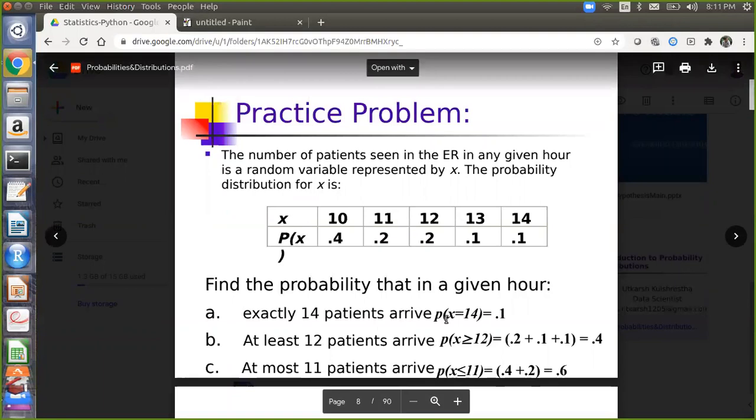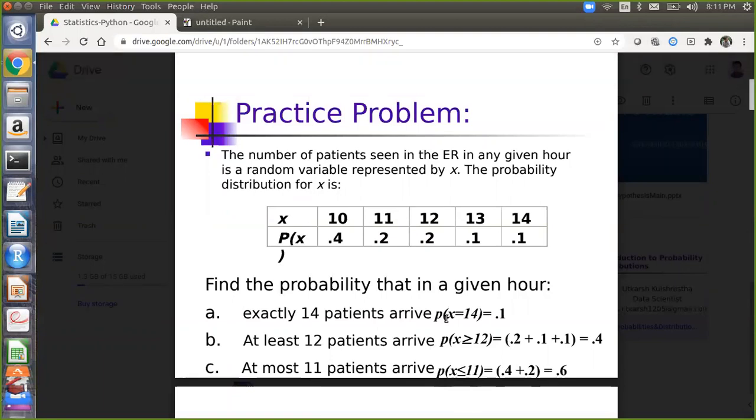At most 11 patients will arrive. At most is basically not more than that. Up to 11 patients can come, but not more than 11. Less than 11 is possible, not more. So it will be P(x less than or equal to 11), 0.4 plus 0.2, so 60% is the probability that at most 11 patients will arrive. These 3 keywords you have to always remember: exactly, at least, and at most.